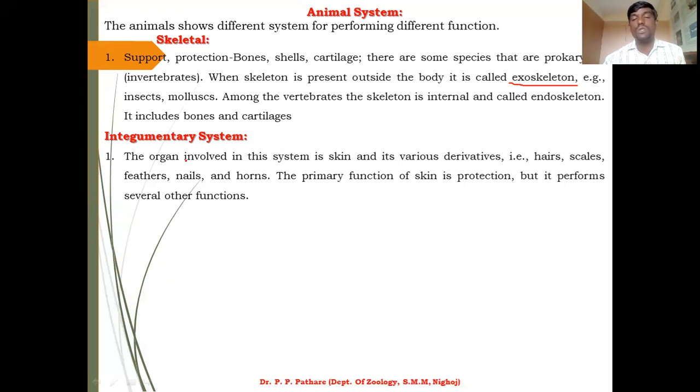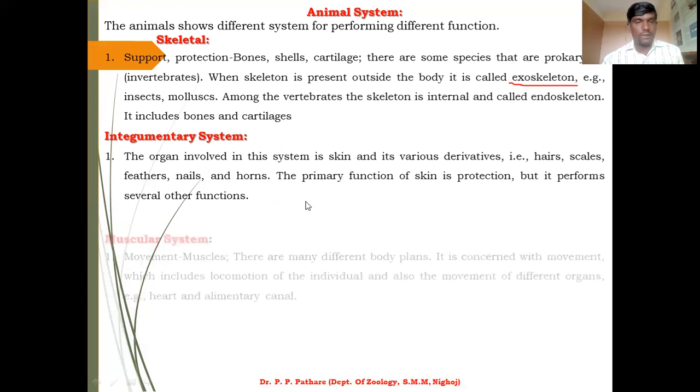The primary function of skin is protection, but it performs several other functions. For example, in molluscs and in insects, the skin also acts as a respiratory organ. In some species of molluscs and insects, they use their skin for respiration, and in higher amphibian animals, the skin is useful for respiration.